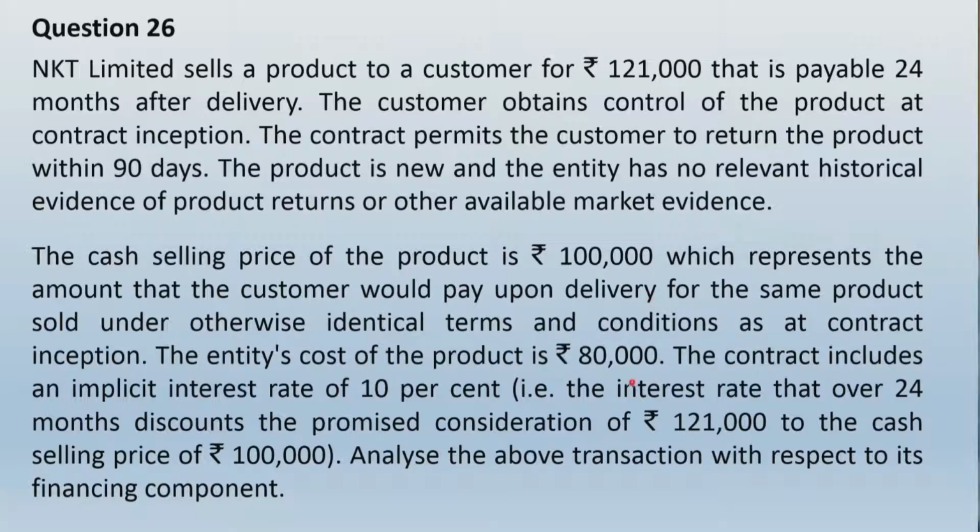So this information about entity's cost of the product indicates that the profit that will be recognized on outright sale will be the difference between 80,000 and 1 lakh, that is rupees 20,000, and the balance 21,000 will be recognized as interest income over the period of 2 years. So let us see how to write up the answer for the same.